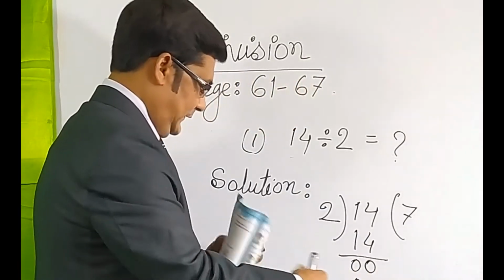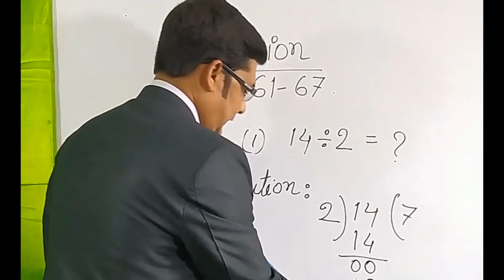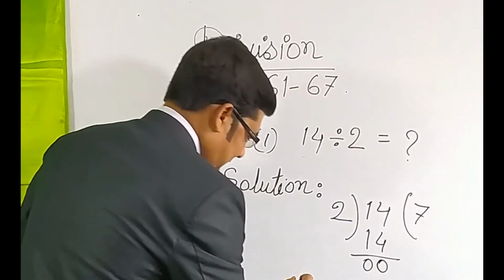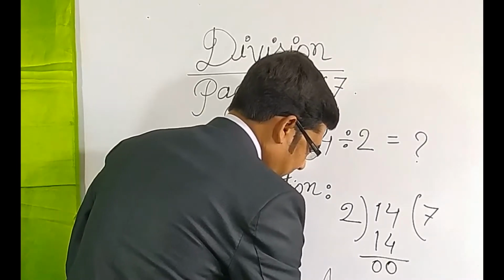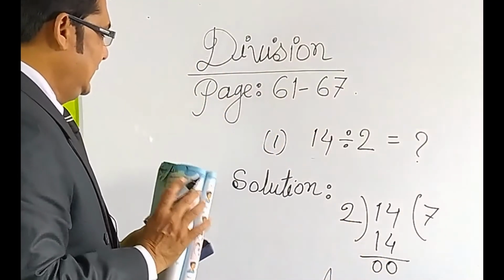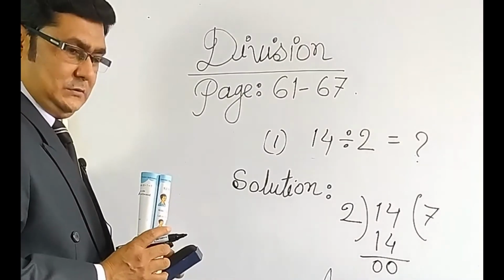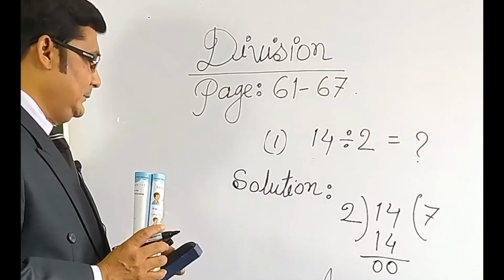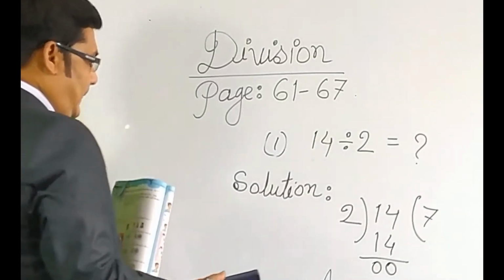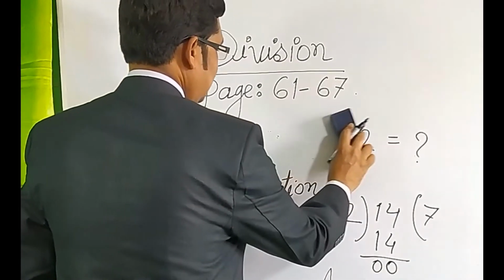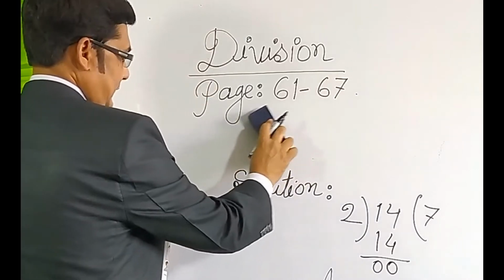This is finished. Our answer is 7. This is our division rule. Okay, another question.